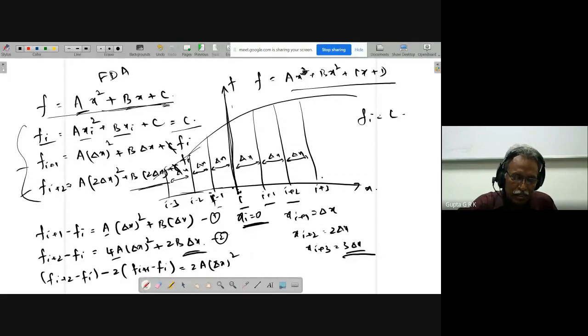This is the way I get a. So a is equal to fi plus 2 minus 2 fi plus 1.